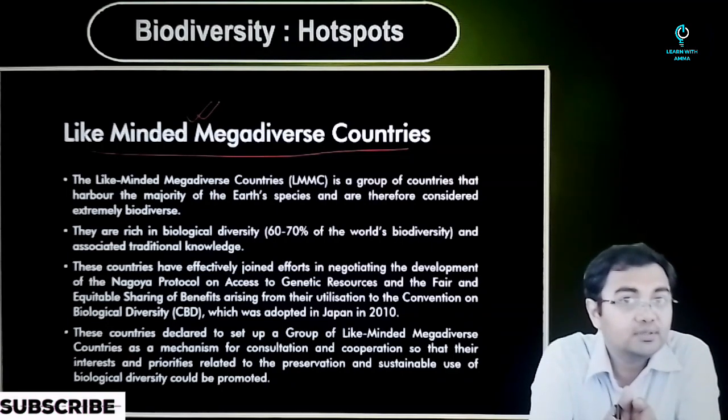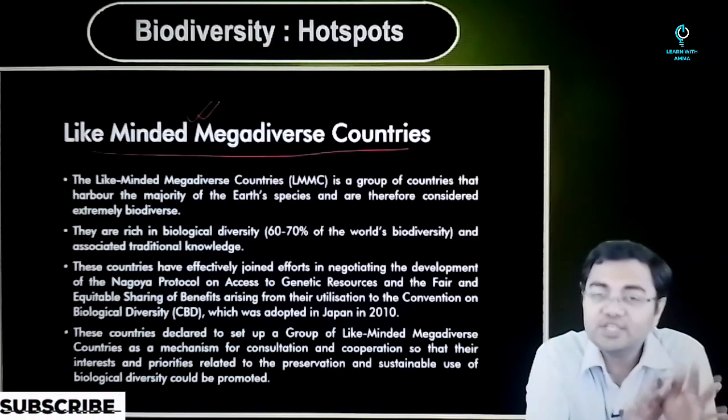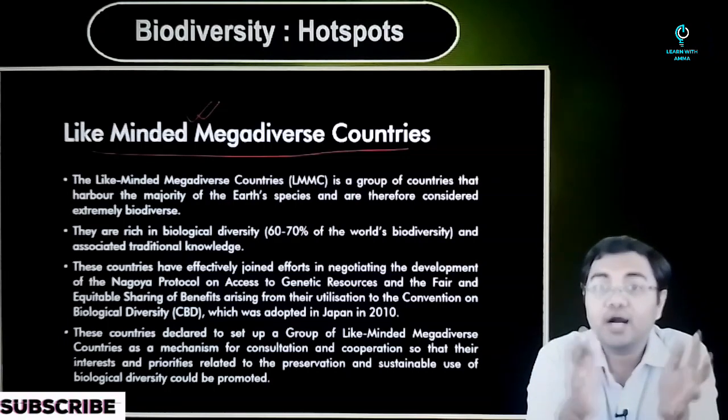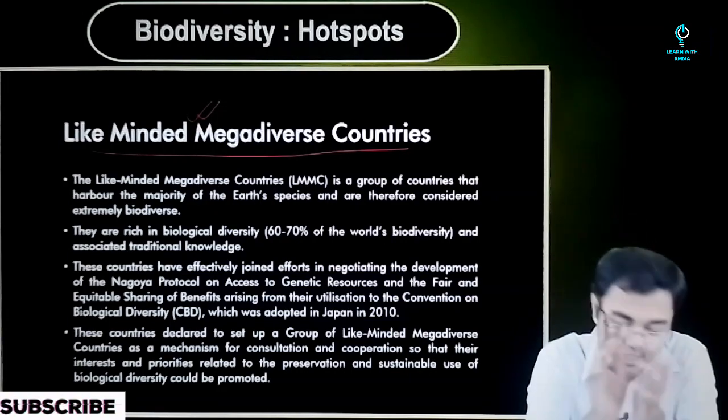They have to take the steps for conservation of biodiversity, and that's why they thought that they should be the ones who control how the thing should happen, and they should take all the appropriate steps that are required for the conservation of biodiversity.